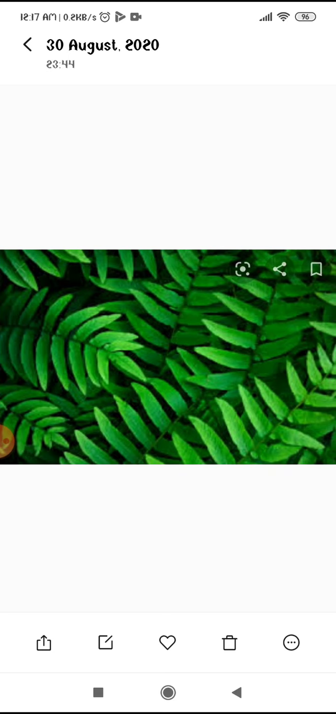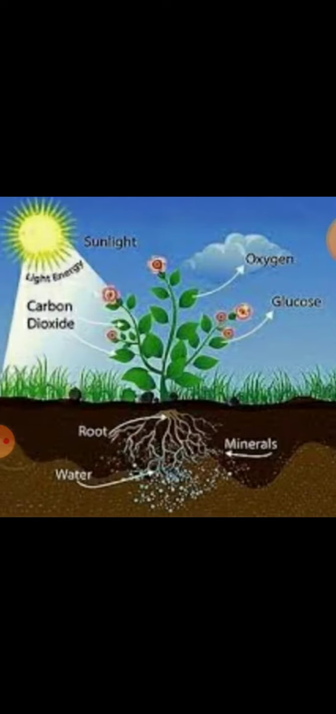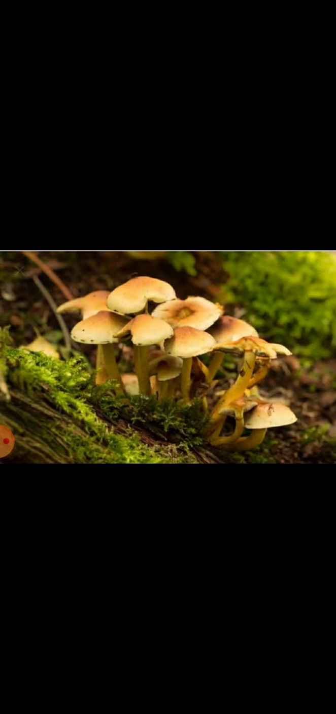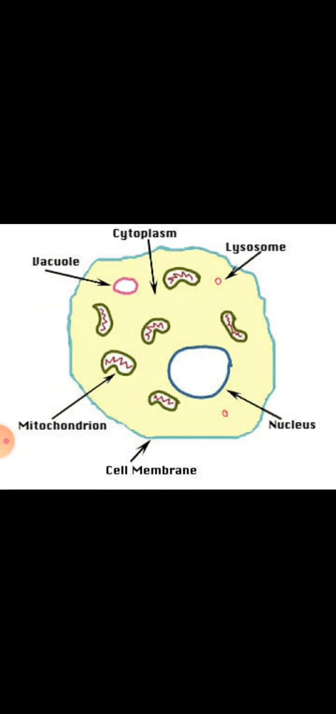And the question comes, what is the meaning of cell? Do you know what is cell? So just talk about the cell first of all. Cell is the smallest unit of our body. Okay, as the house is made up of small bricks, in the same way our body is made up of small cells.